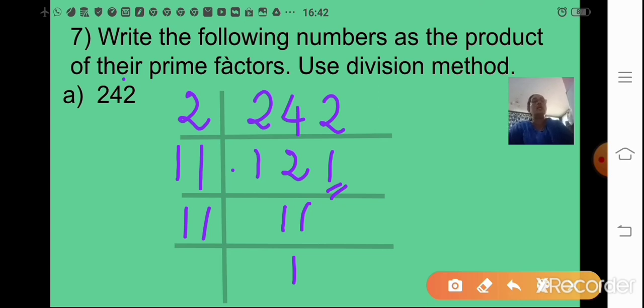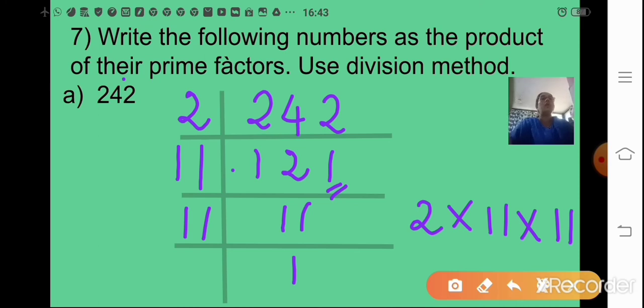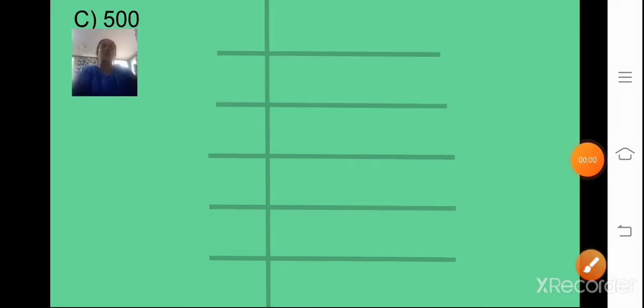So in your answer you will write it as 2 into 11 into 11. These are the prime numbers which, when you multiply, you will get the number 242. So this is how you use the division method to do the prime factorization.